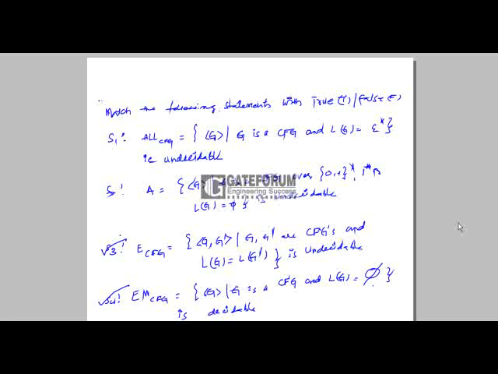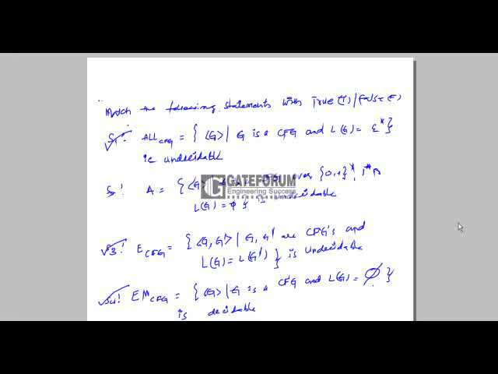If you see the first statement, G is a CFG and L of G is equal to sigma star is undecidable. Even this is true. Why? Because in order to check that the language accepted by a given CFG is equal to sigma star, there is no particular algorithm. So statement S1 is also true.